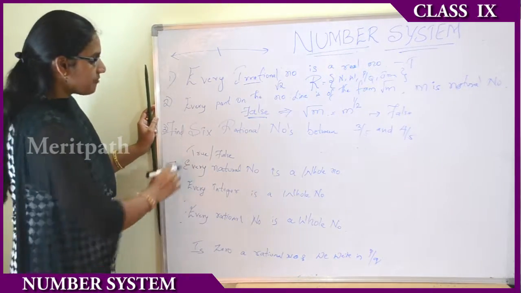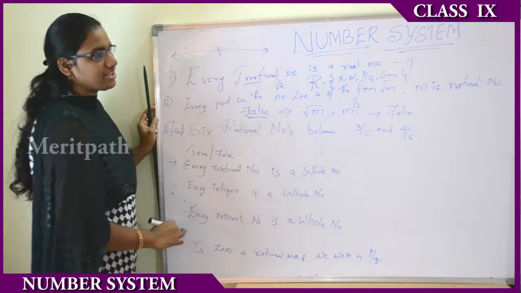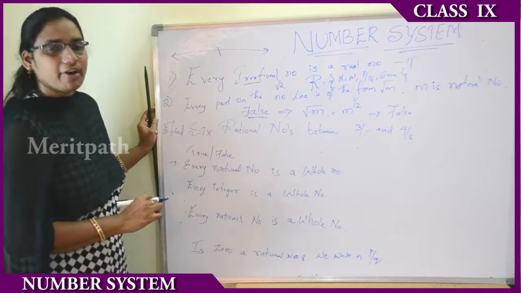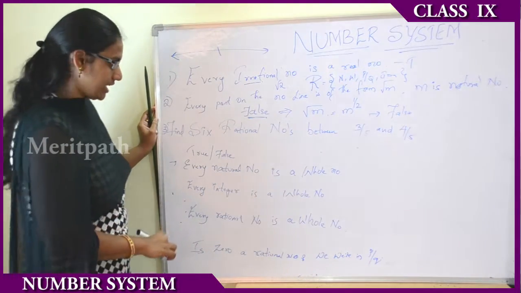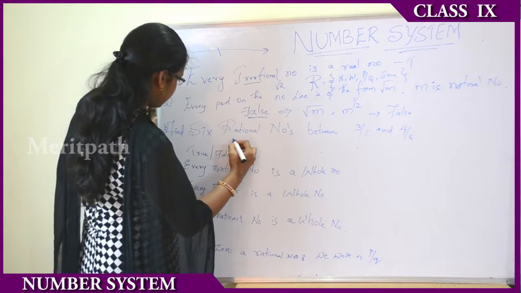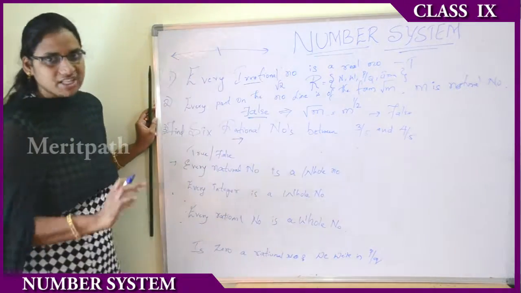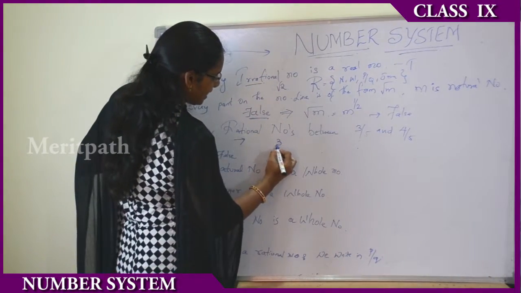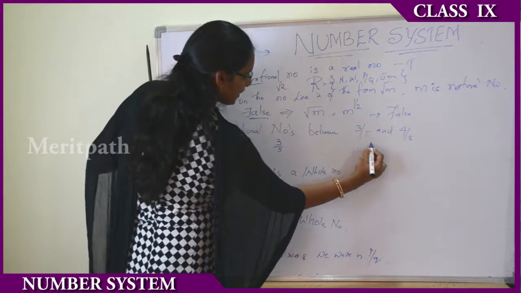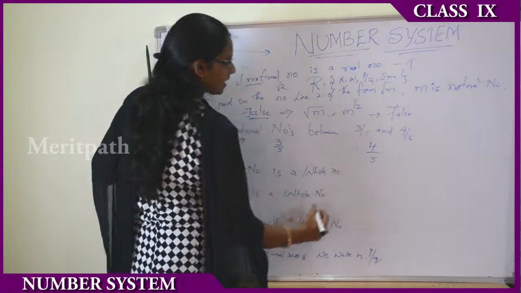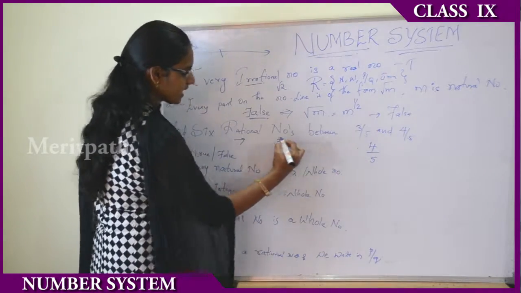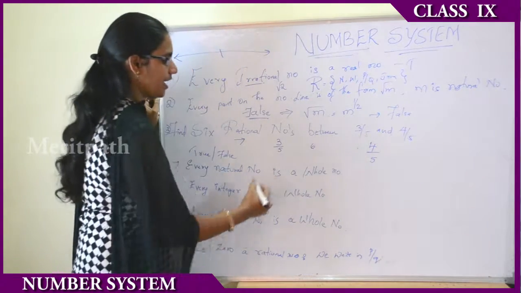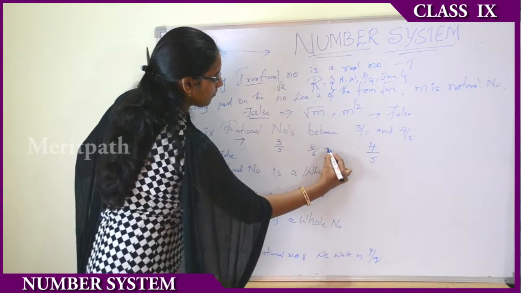Next question. Find 6 rational numbers between 3 by 5 and 4 by 5. For this, we have two methods. We can approach this question in two methods. First method. We have to find 6 rational numbers between 3 by 5 and 4 by 5. For example, let us take 5 plus 1 equals 6. Then 6 by 6 equals 1.